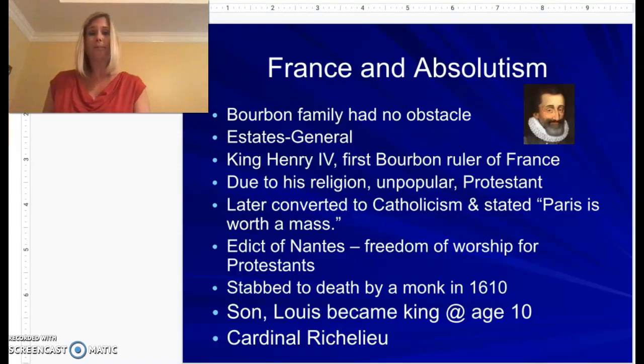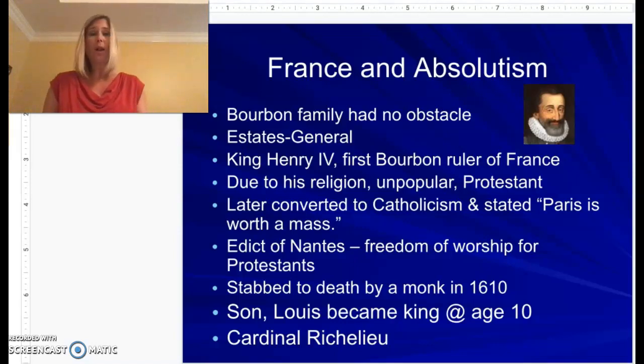So remember that. Next, we'll take a look at the first Bourbon ruler of France, and that is King Henry IV. So now you're on your little a underneath number 1. So first Bourbon ruler of France was King Henry IV. We know that because of his religion, he will be very unpopular in France because he is a Protestant living in a very Catholic country.